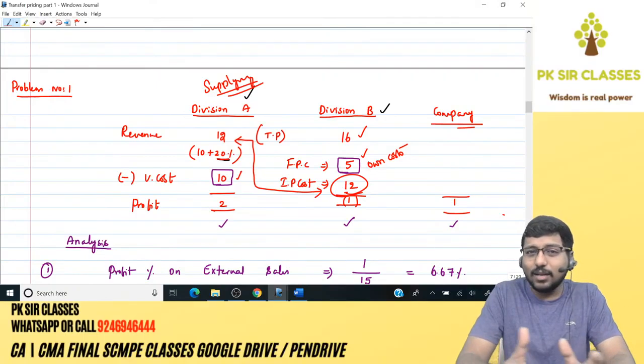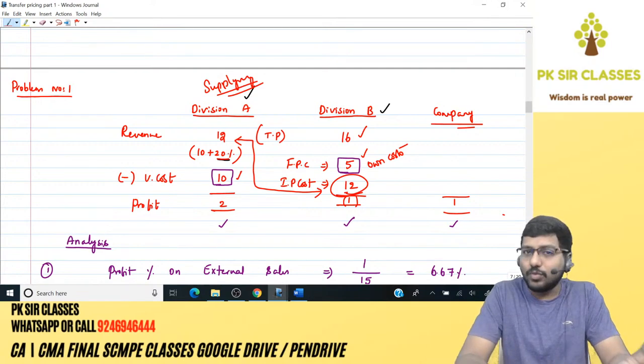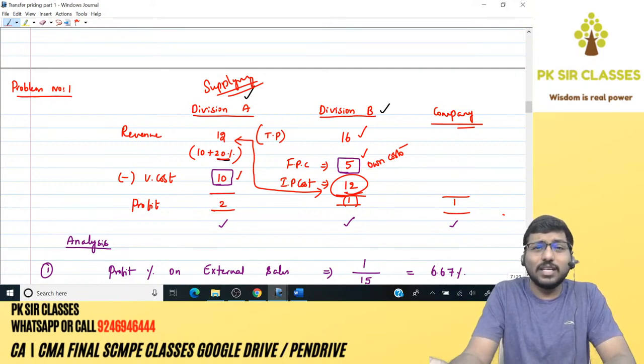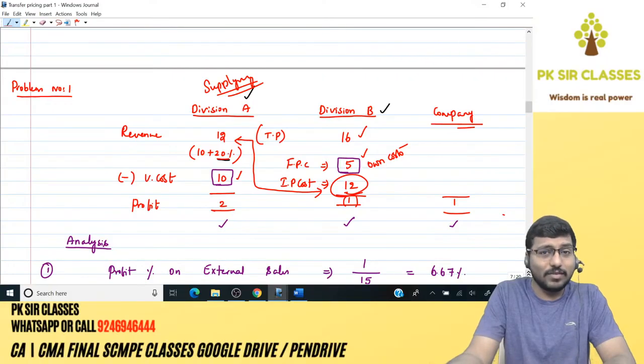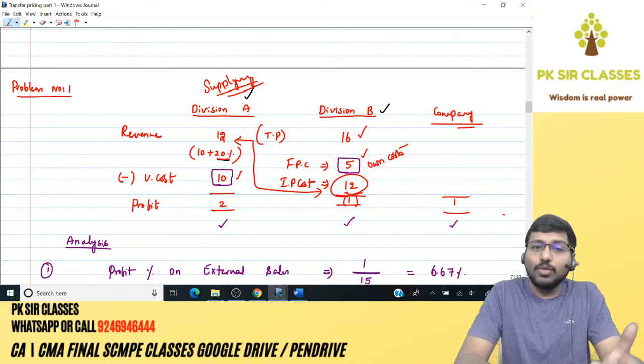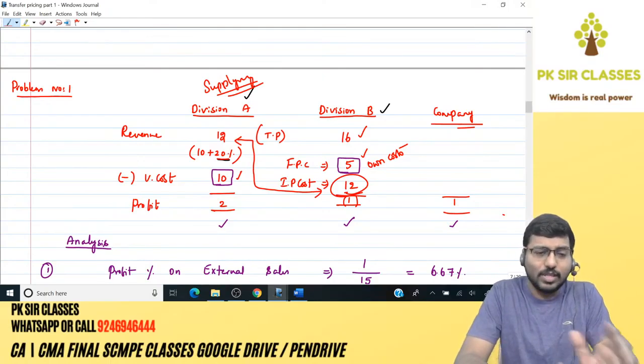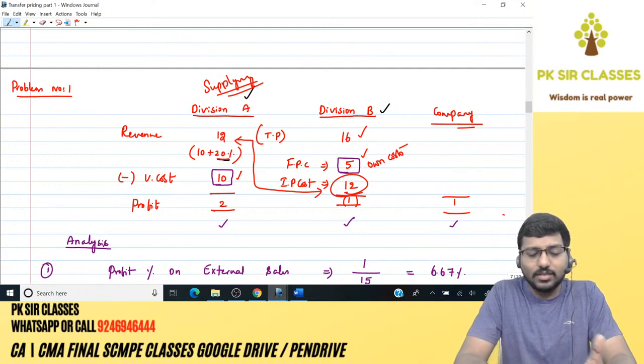You say that internal markup of 20% is correct. Then you better revise your external markup. Convert that from 6.67% to 20% by increasing the external selling price. That's one choice. Second choice is, in case you say that external markup of 6.67%, which you are charging from external customers, is fair enough, then you better revise the internal markup, reduce it all the way from 20% to 6.67%. That was first point of analysis.